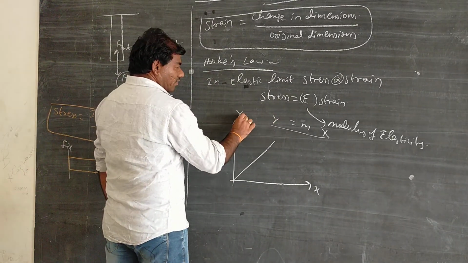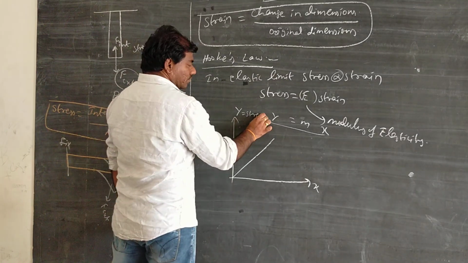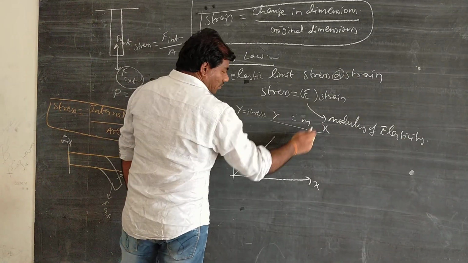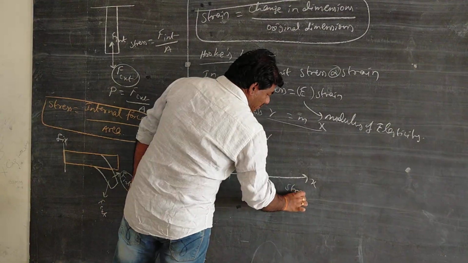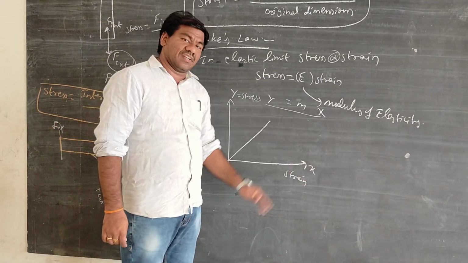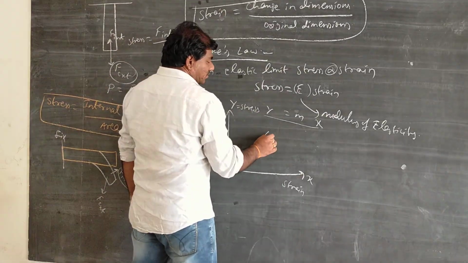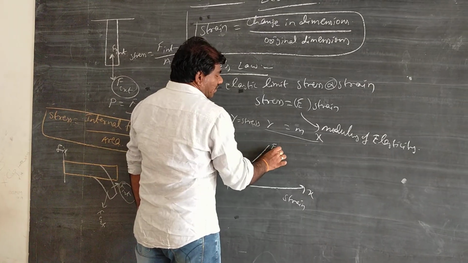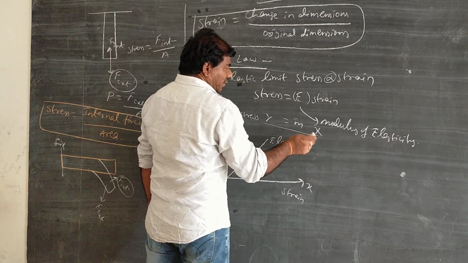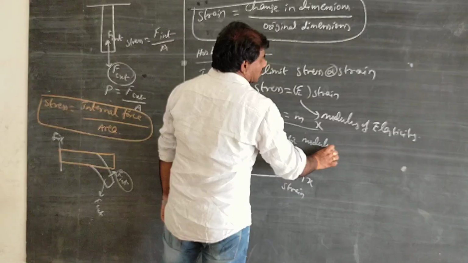So in place of Y I put stress, and in place of X I substitute strain. So stress on the Y axis, strain on the X axis, and the slope is going to be the modulus of elasticity, not Young's modulus, just the elastic modulus.